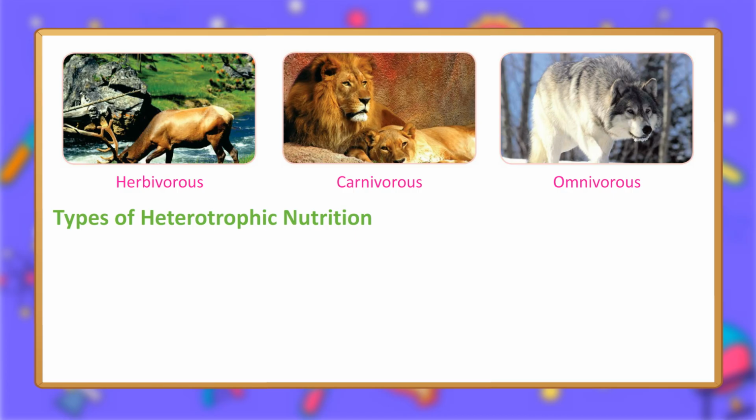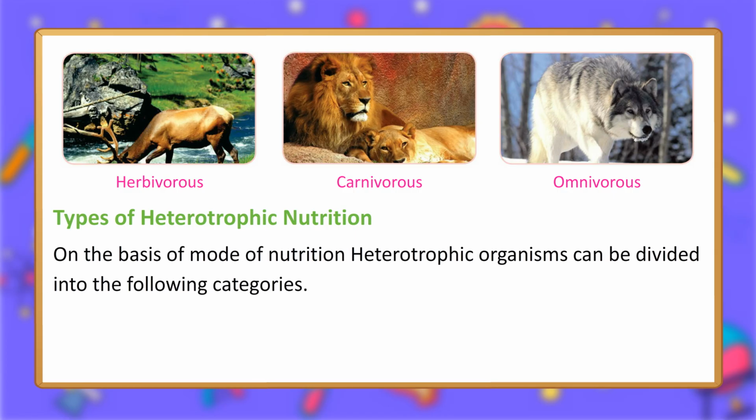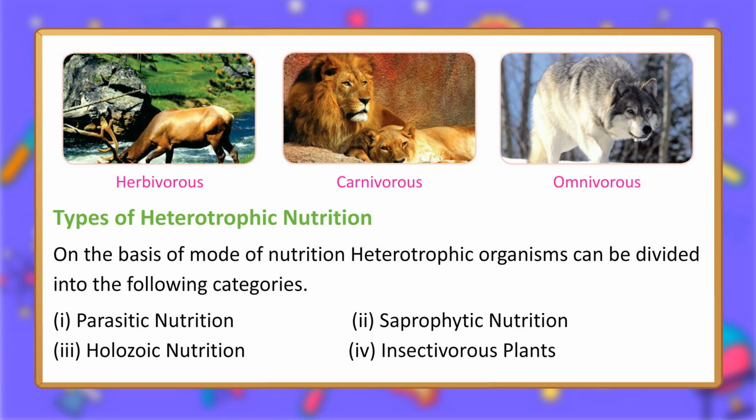Types of heterotrophic nutrition. On the basis of mode of nutrition, heterotrophic organisms can be divided into the following categories. 1. Parasitic nutrition. 2. Saprophytic nutrition. 3. Holozoic nutrition. 4. Insectivorous plants.